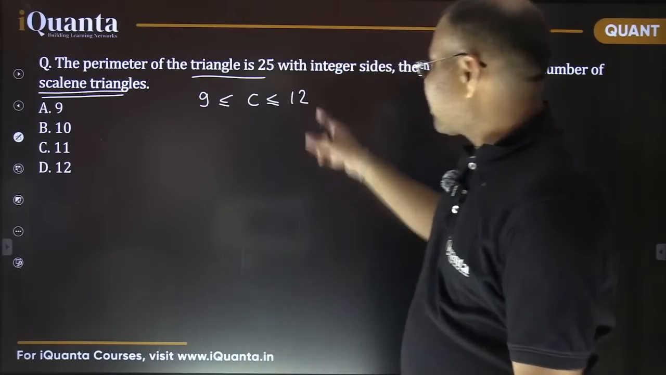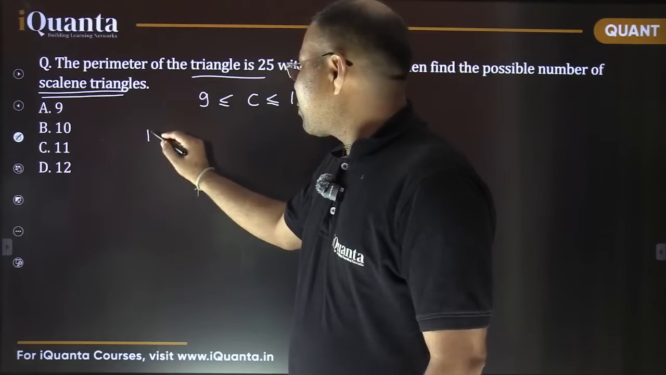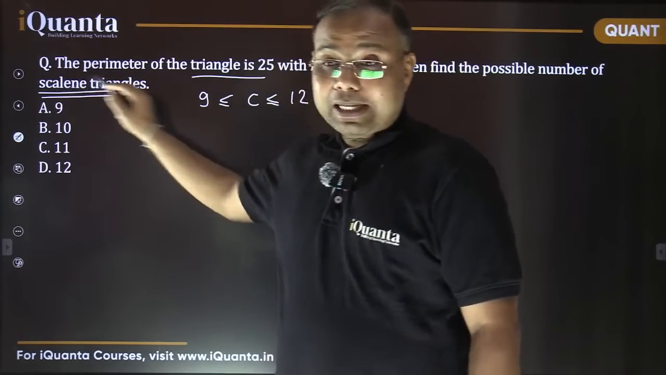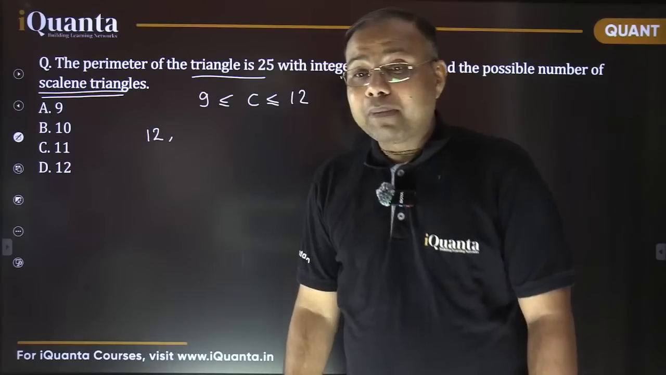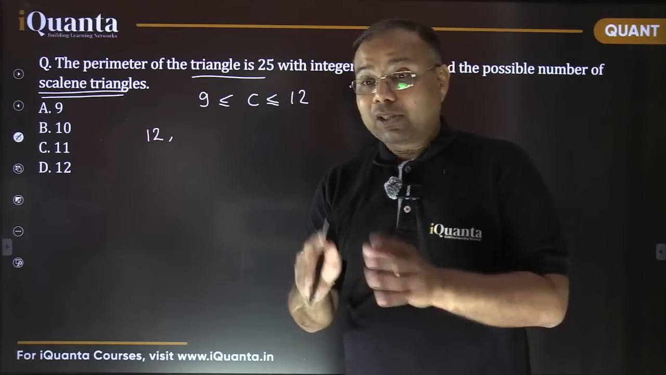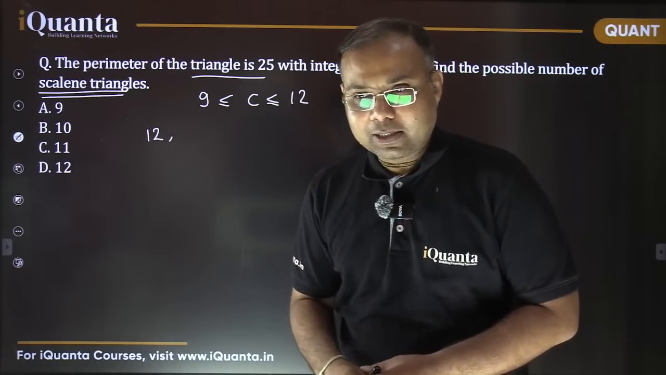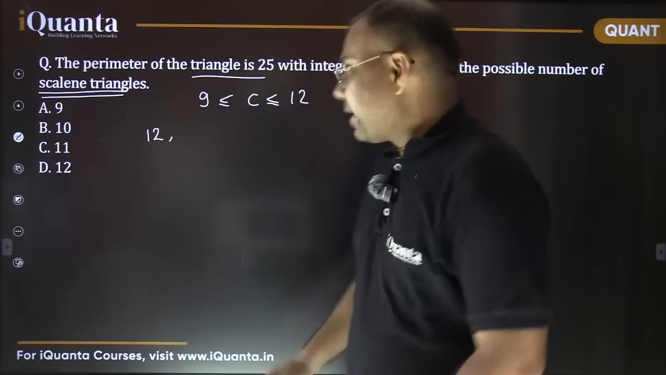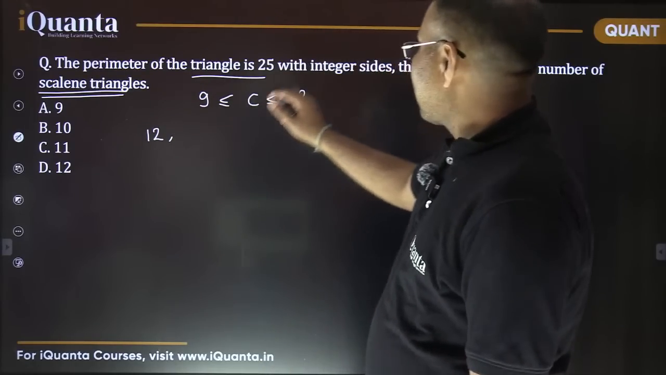Fine so far. Let me start with 12. So I'm just counting. If 12 is my longest side, remember that I'm looking for scalene triangles. And I hope you remember scalene triangle means all the 3 sides are different, isn't it? Okay, let's count. So 12 is there, total perimeter is 25.